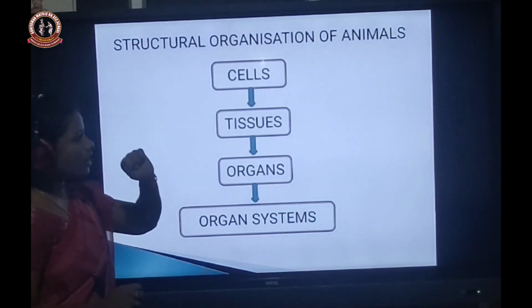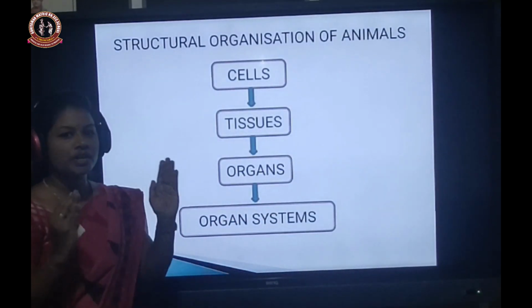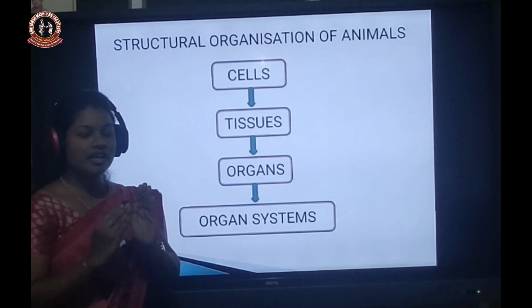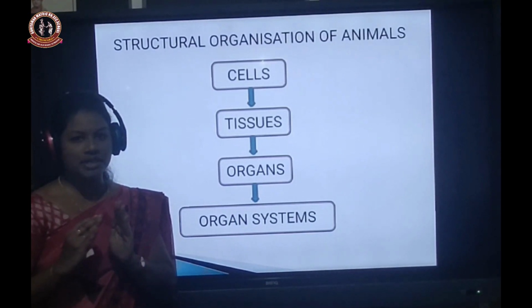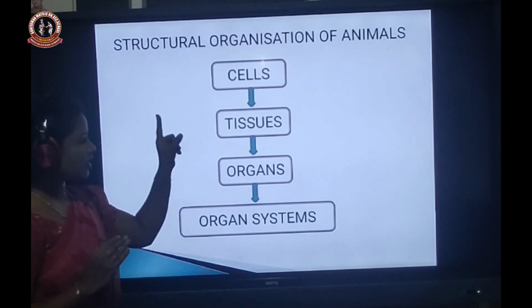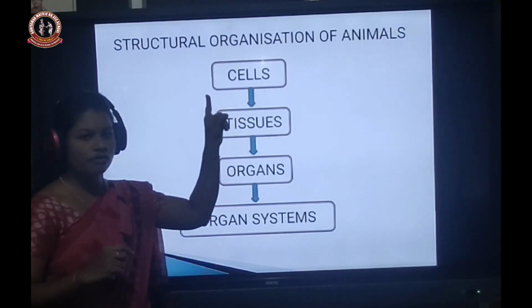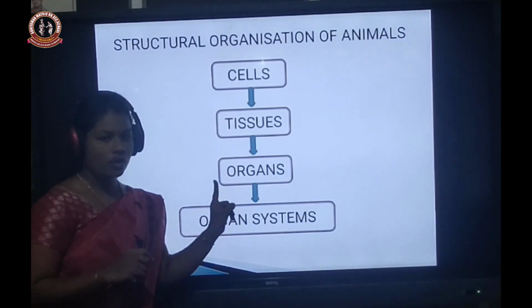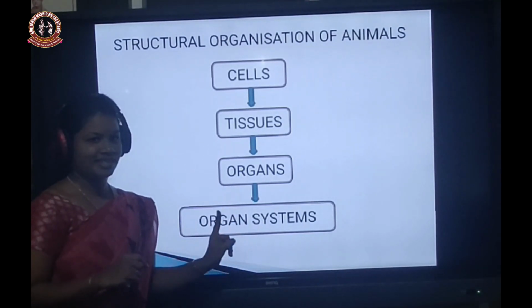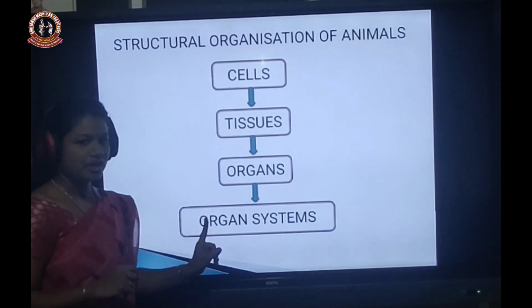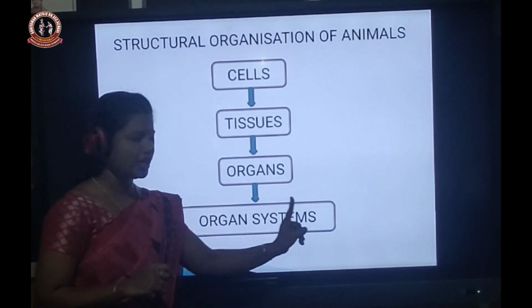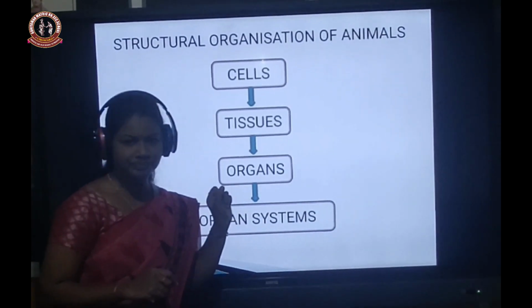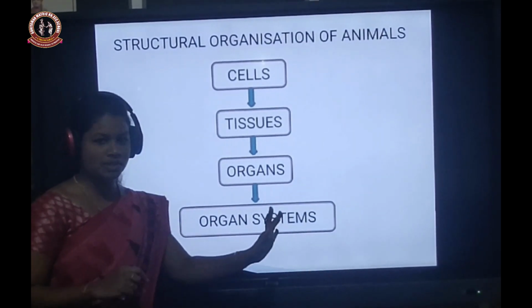So here, how will the structures be organized? Each and every living organism's body is made up of cells. The group of cells forms tissues. The group of tissues forms organs and the group of organs forms organ systems. For example, take one example of an organ system, the digestive system.